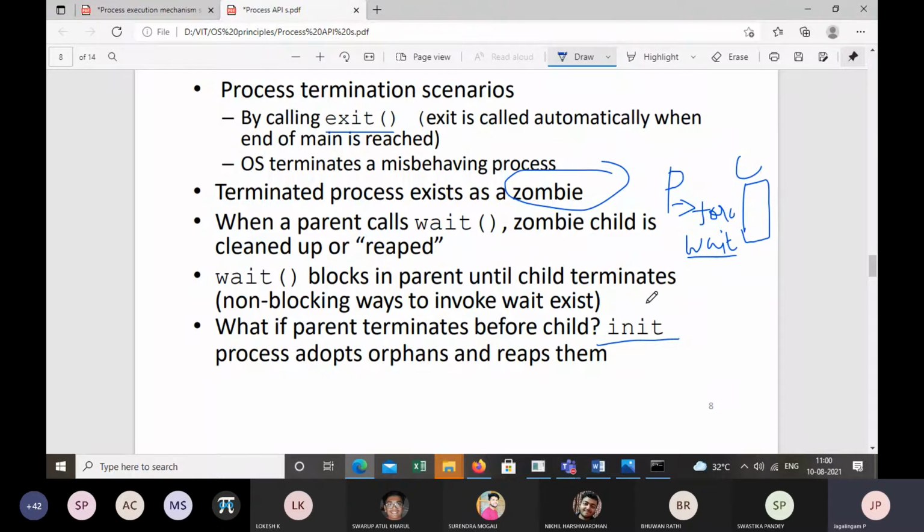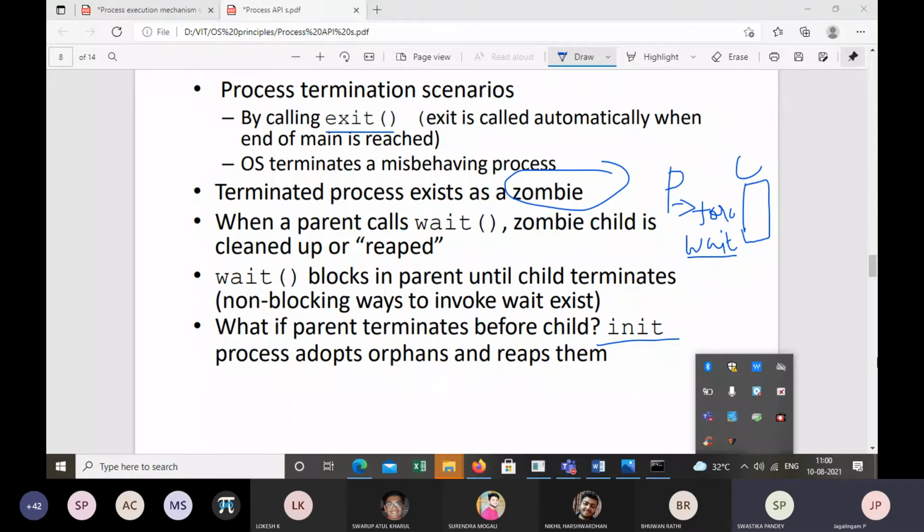Now the question is, why do we need to clean this? Once the process gets terminated, why do we need to reap the process completely? Why do we need to clean this? Can I have a response? To clear up the memory, because it is taking the memory.